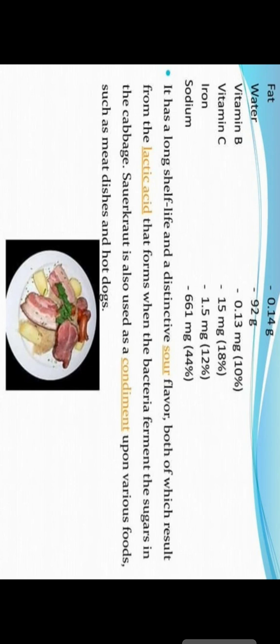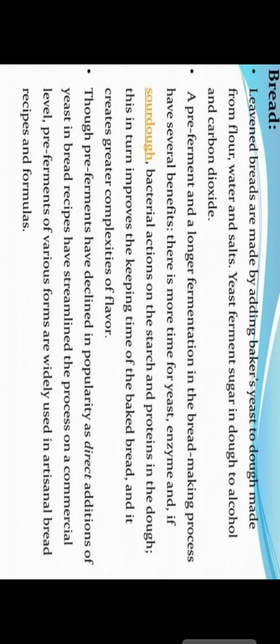You can also see some fat, water, vitamin D, vitamin B, C, and iron and sodium components, which are good for health. Long shelf life and different flavors and tastes are very important, and depend on the different microorganisms used in the preparation.